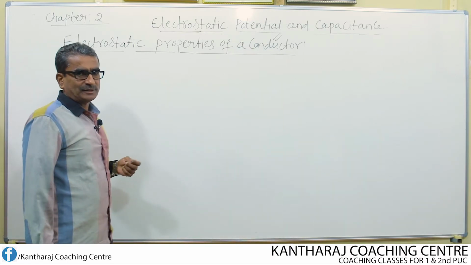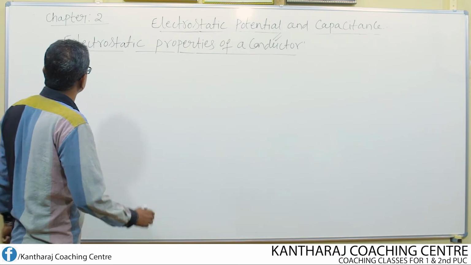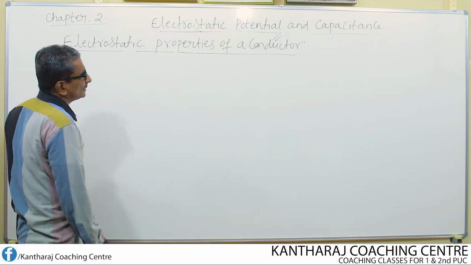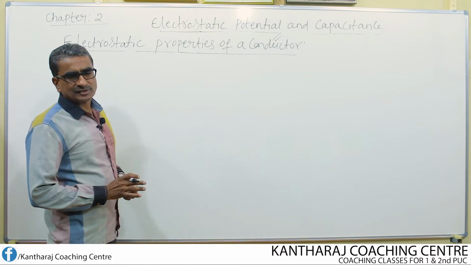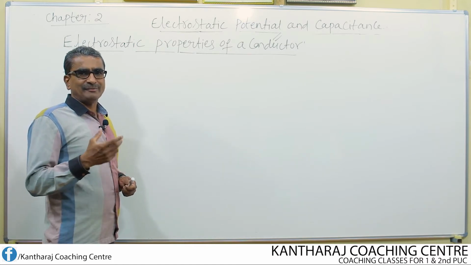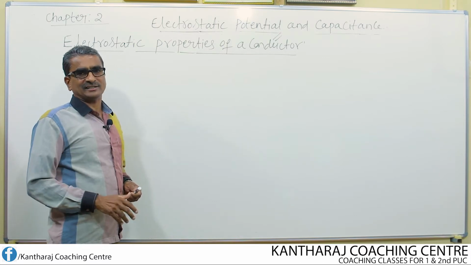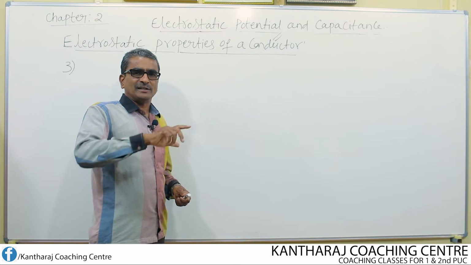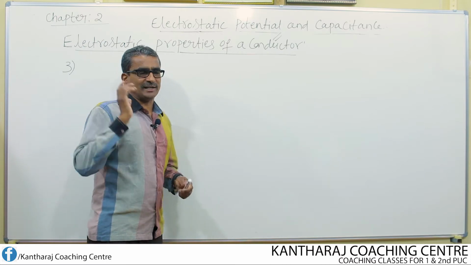Now let us take up the third property. Excess charge given to a conductor does not remain inside the conductor. It always remains on the outer surface of the conductor.